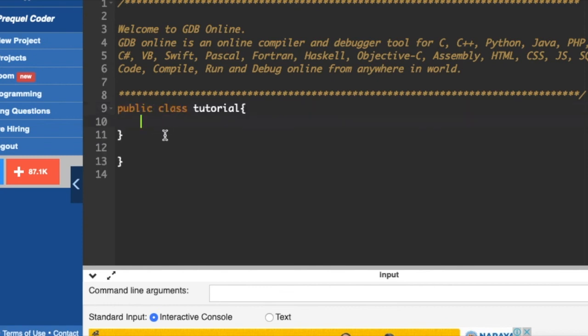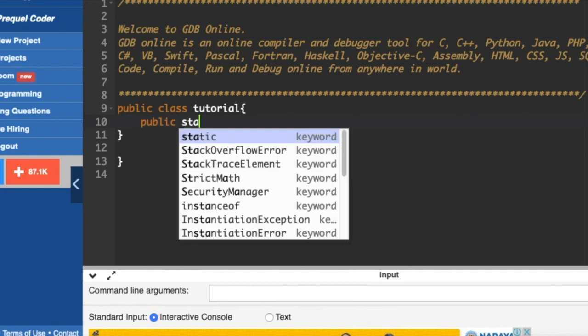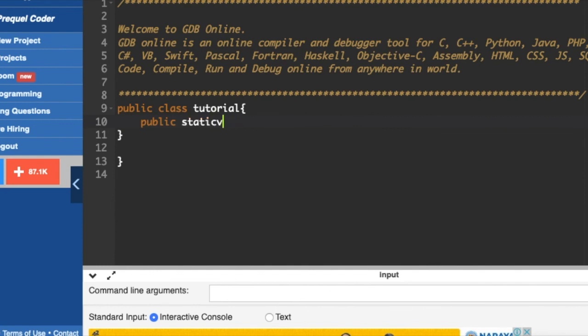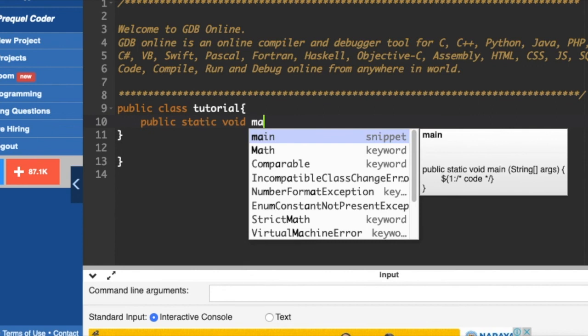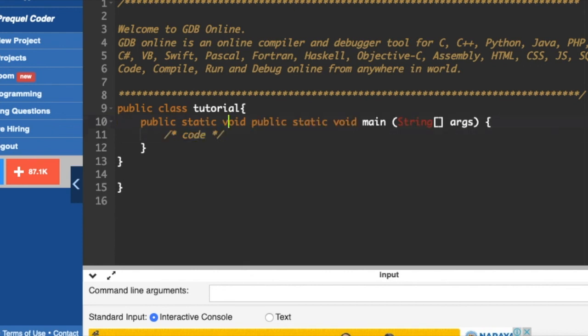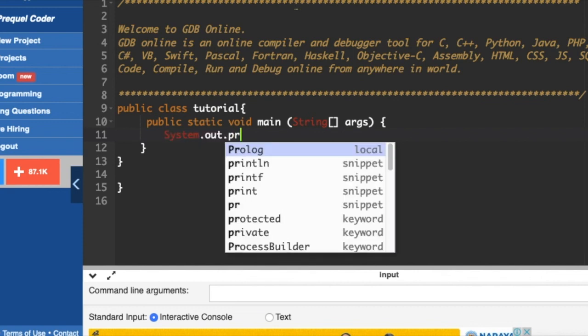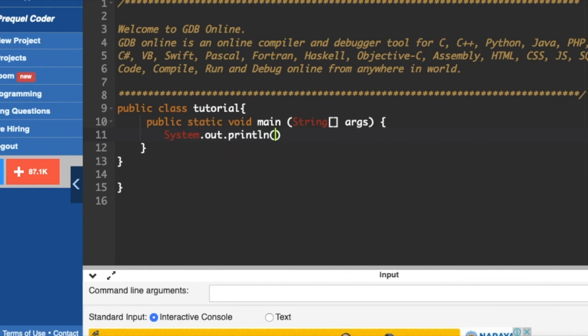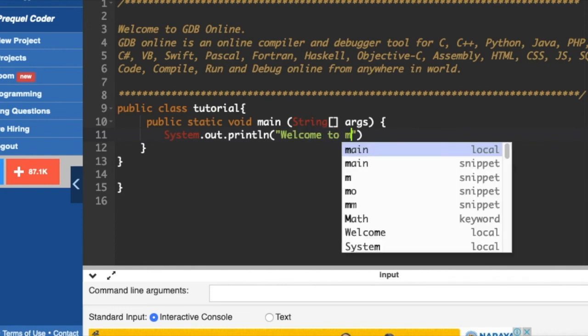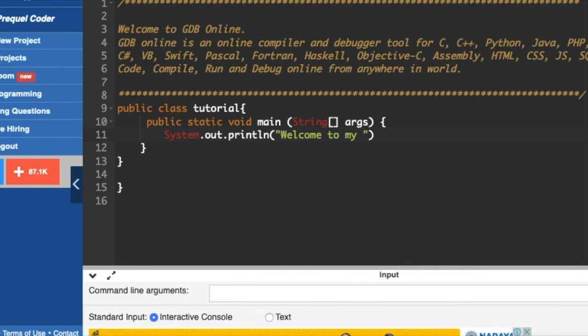Here our code has started, so I'm going to declare public static void main. Make sure you are not making errors as it's your first program. After entering main, the code will be completed by itself. Here we need to write the code: System.out.println, print line, welcome to my channel.